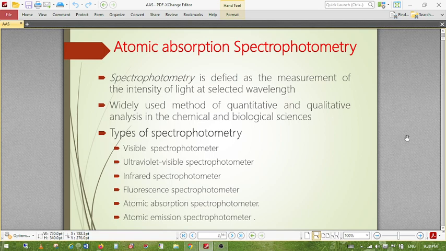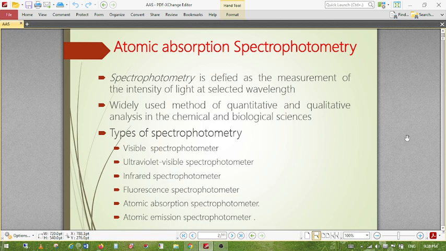See in the periodic table, this pink color is all of the metals. The left side is soft metal, and going to the right side it is the hard metal or heavy metal zone. So wherever metal is present, all these atoms are going to be detected by the AAS technique. So AAS is very useful for detecting any kind of metal.